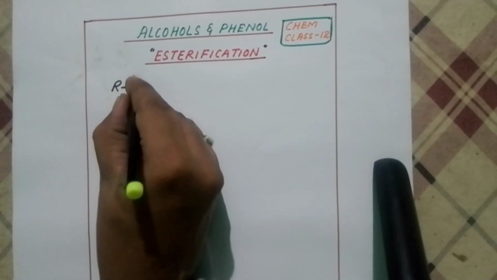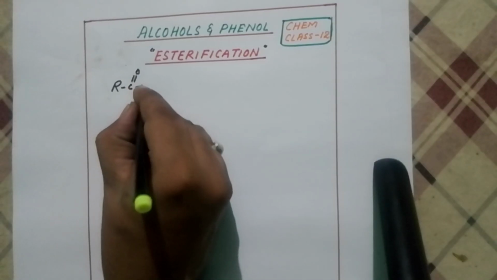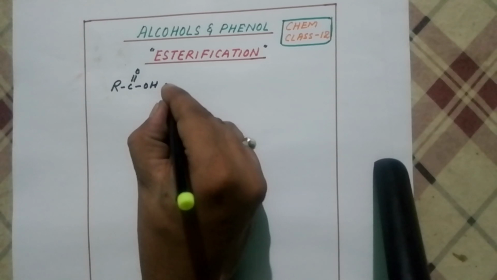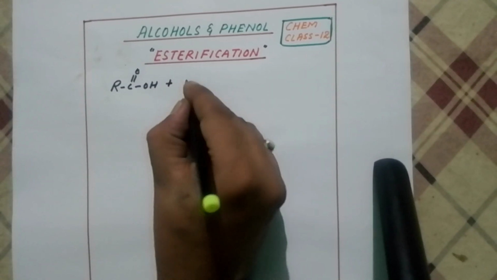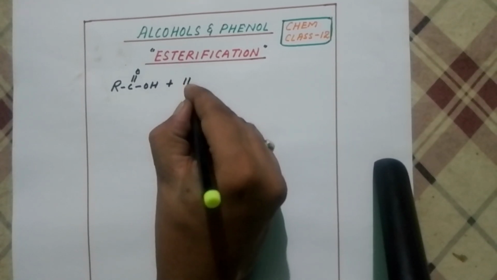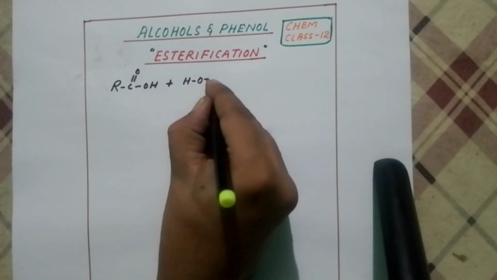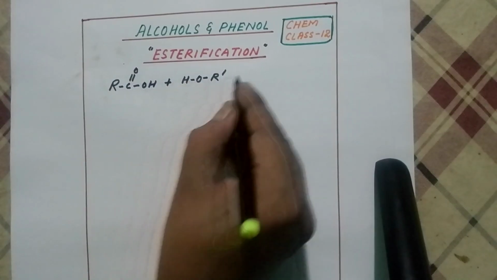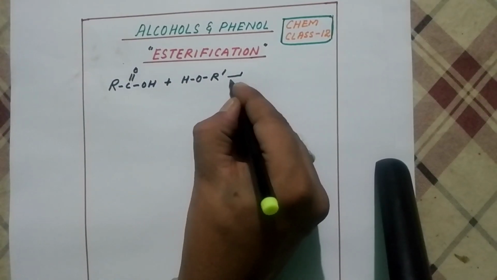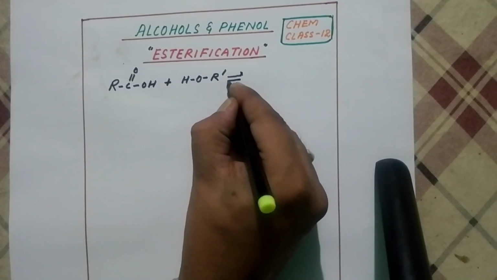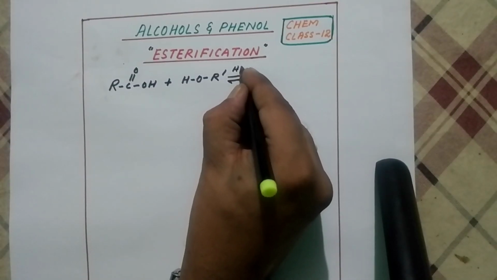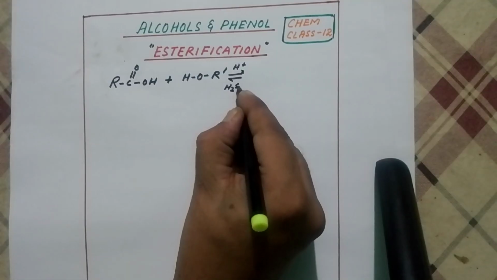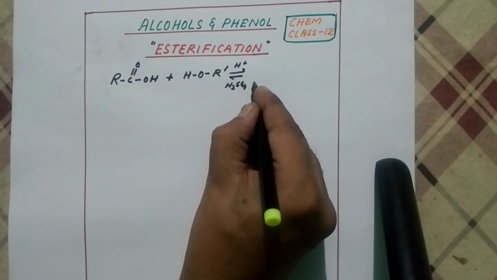ठीक है, तो कार्बोक्सिलिक एसिड फंक्शनल, आई थिंक सो यू हैव स्टडीड इन क्लास 10, बट इवन दो आई एम गोइंग टू रिपीट इट वंस मोर. Carboxylic acid react with alcohol. Let's say alcohol, I'll just take R prime. So what happens? This reaction will go reversible in the presence of acid, and that acid is given by whom? Sulfuric acid concentration. Okay.